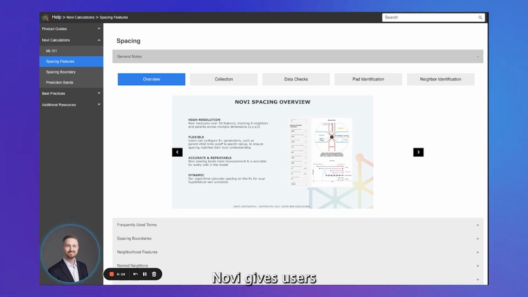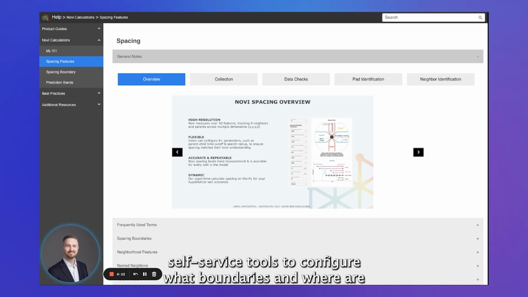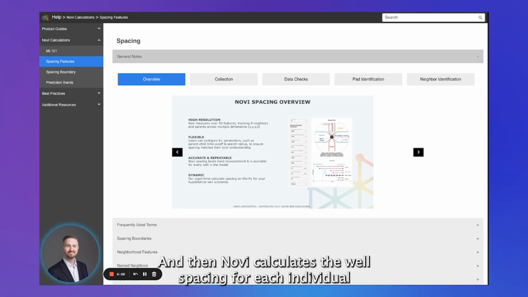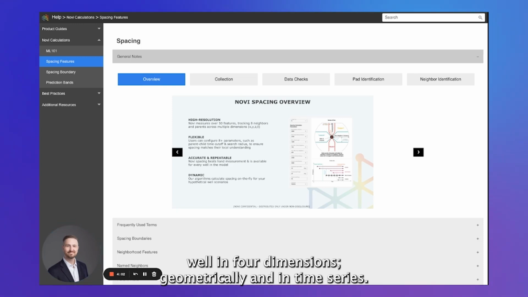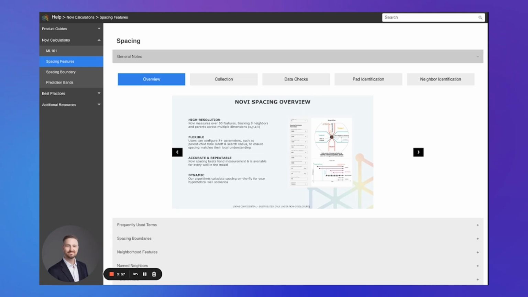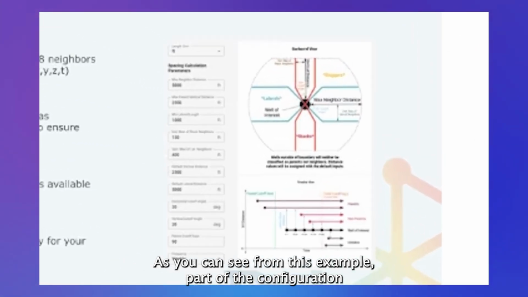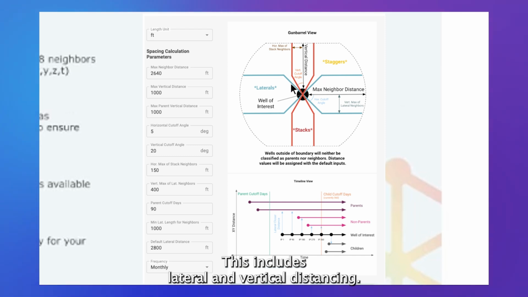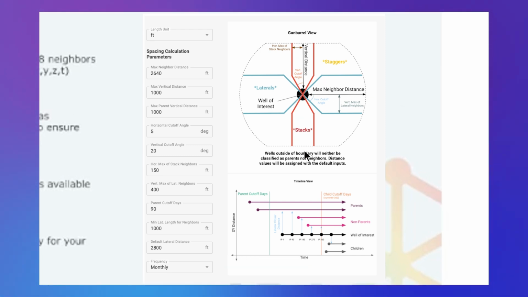Novi gives users self-service tools to configure what boundaries and what geometries should be used when considering well spacing. And then Novi calculates the well spacing for each individual well in 4 dimensions, geometrically and in time series. As you can see from this example, part of the configuration for users is defining the radius of investigation for well spacing. This includes lateral and vertical distancing.